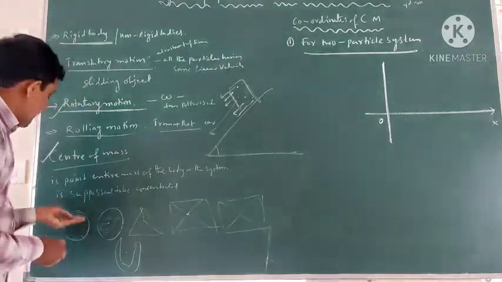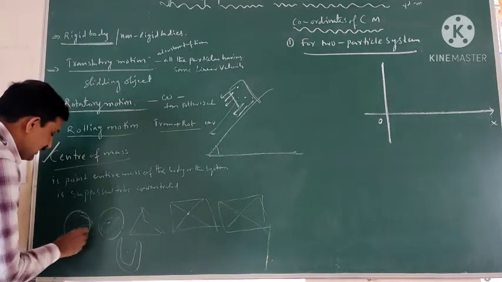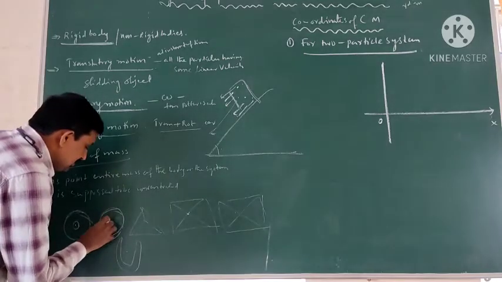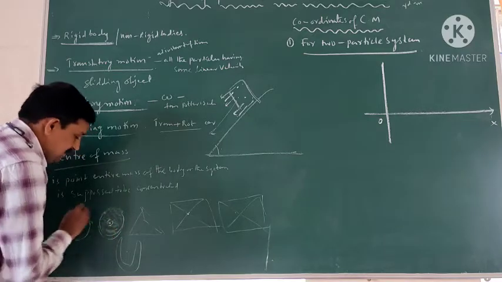Let us consider some examples. If you take one circular ring, the center of mass is concentrated at the center of the ring. If you take a disc, the center of mass is concentrated at the center.